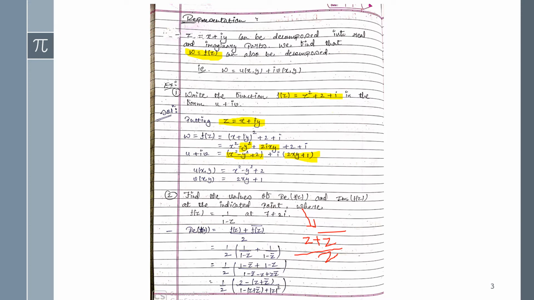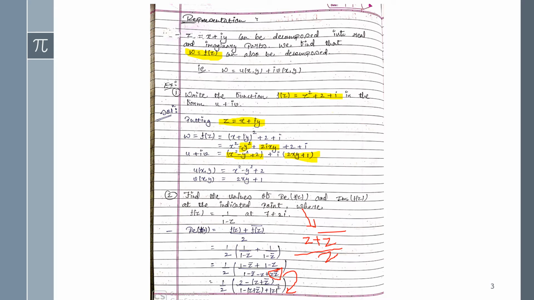And the imaginary part we will do in our next slides. Okay, so starting with the real part. I'm writing here, and we know the value of f of z, that is given 1 upon 1 minus z, and the bar of f of z will definitely be 1 upon 1 minus z bar. Now just simplifying, doing the cross multiplication. Okay, and you can write this term, here I have written z into z bar equals, of course we can write, mod z bar whole square, and this one we did previously in the basic formulas of complex numbers.